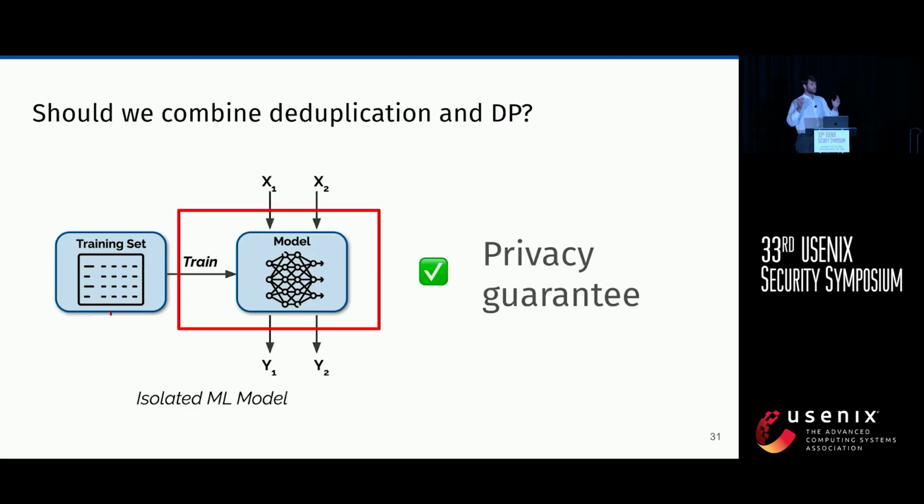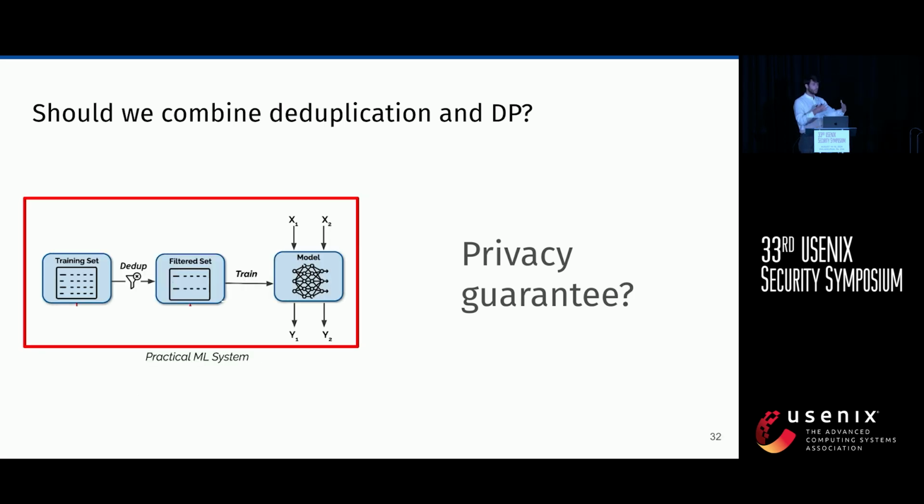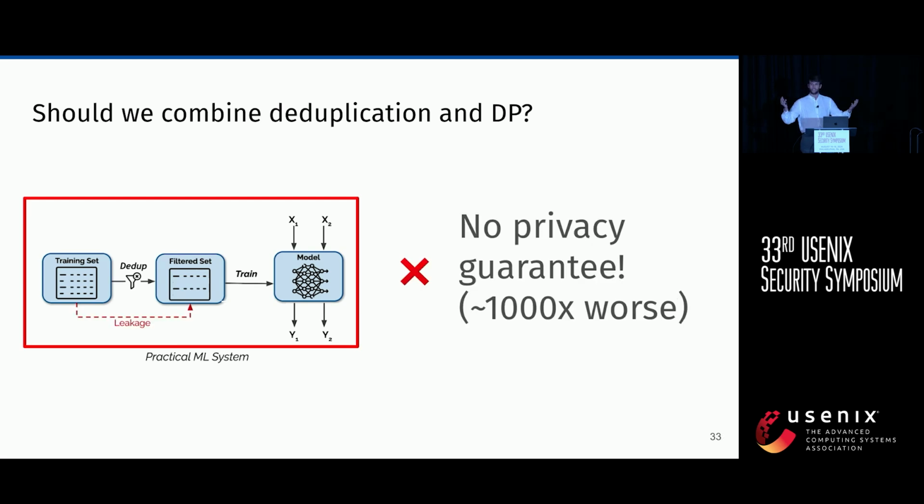Basically, what people usually do is we have a model, we train the model using some differentially private method, and this model, if we look only at the model, is going to give us some privacy guarantee. So it's going to give us some number that says, well, no sample is going to have more than a given influence on your final model. And so again, if we look only at the model, even if you're using the duplication, we might run our attack and see that the privacy guarantee more or less aligns with what we expect. However, again, models are not deployed in isolation. They're not trained in isolation. And so we wonder, okay, if we consider the model together with other components, do we still get a privacy guarantee? As you may have guessed, we actually don't.